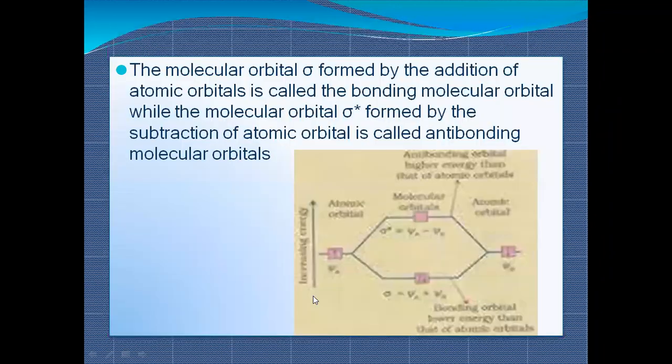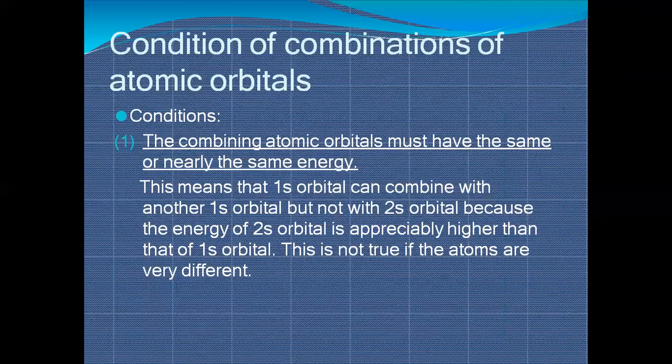The molecular orbital sigma formed by addition of atomic orbitals is called the bonding molecular orbital. So when you add the wave functions, or the atomic orbitals, you obtain the bonding molecular orbital, and the sigma star formed by subtracting them is called the anti-bonding molecular orbital.